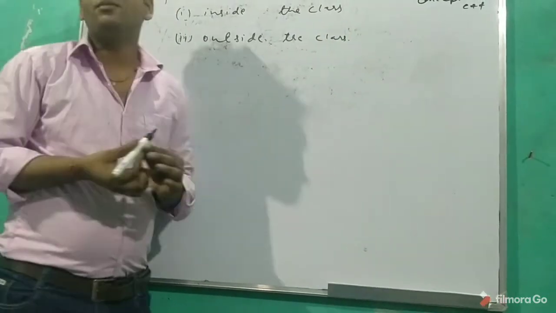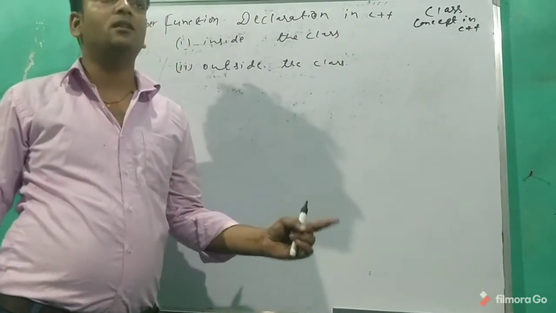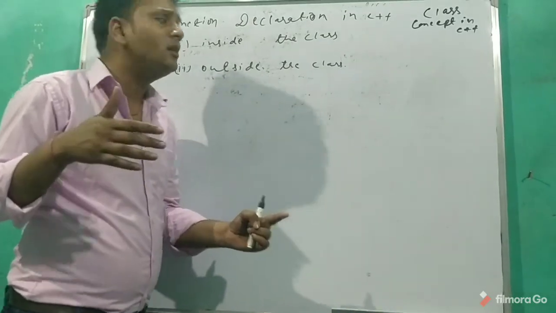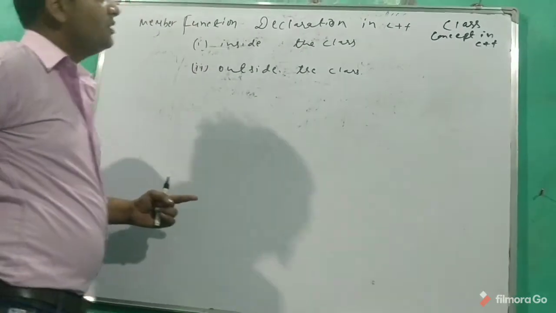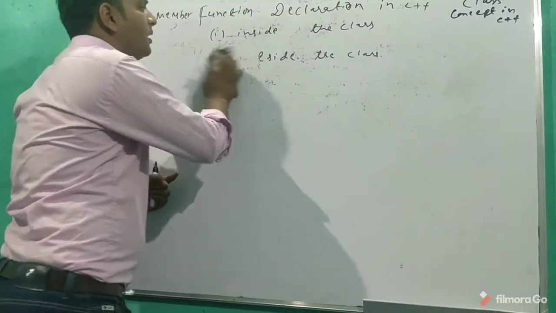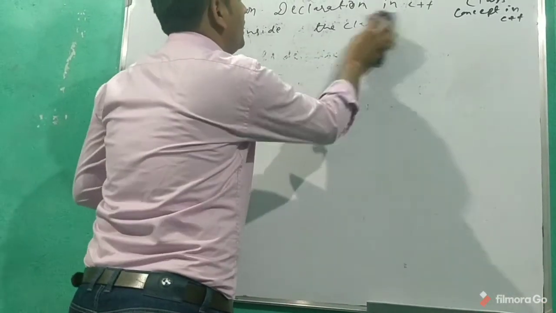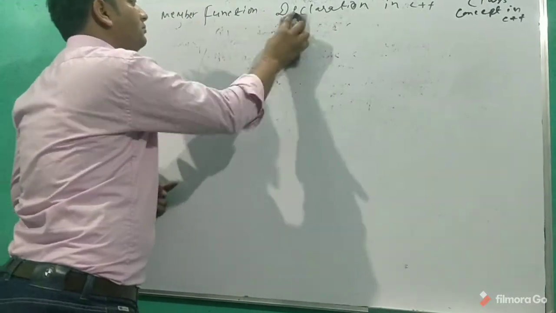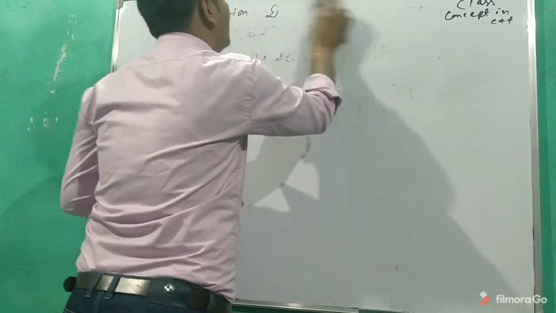So what does outside the class mean? We just declare the method inside the class, and we write the logic outside the class. That's why it's known as outside the class. Before going to some examples, I'm going to write the syntax of a class in C++.